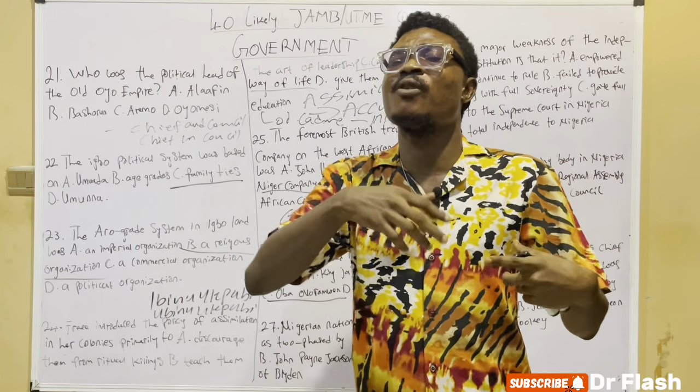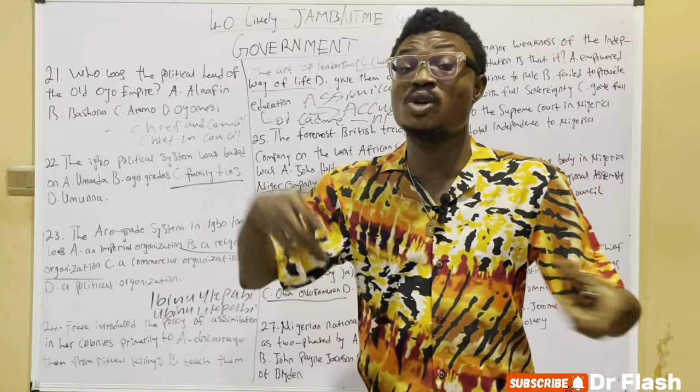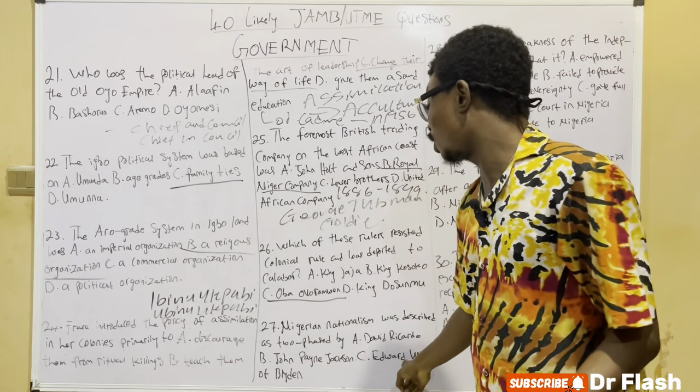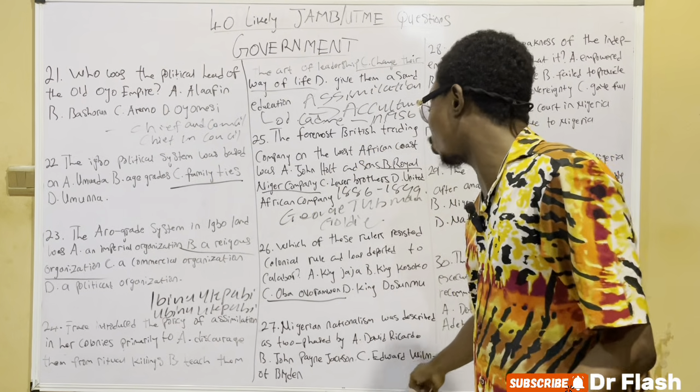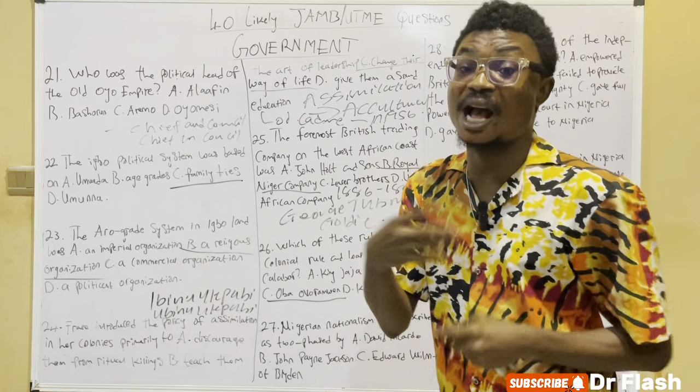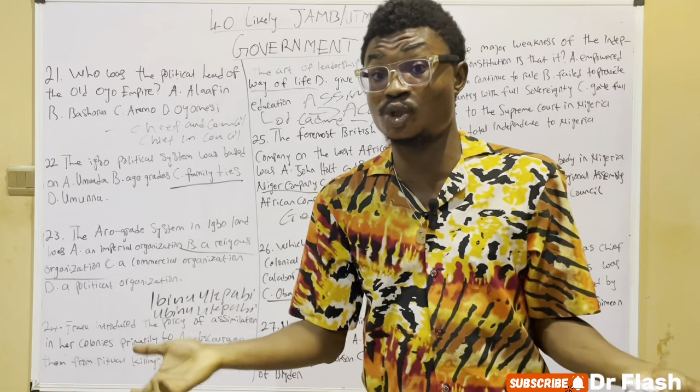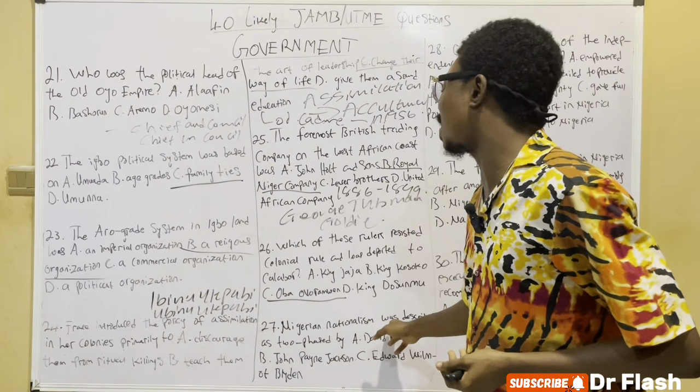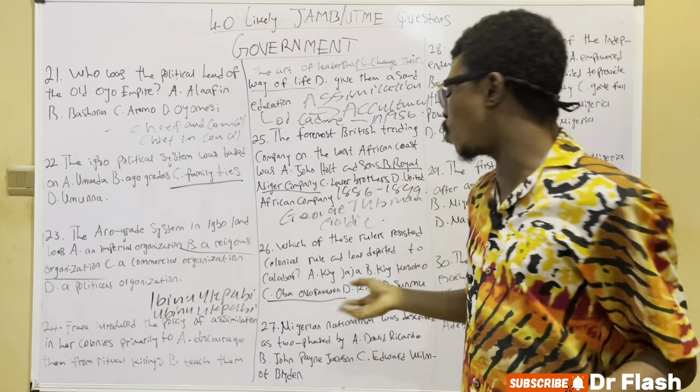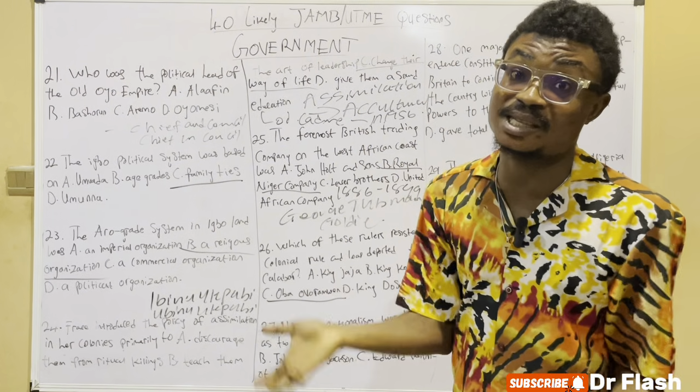nationalism. The father of Nigerian nationalism is Herbert Macaulay. So the father of African nationalism is Edward Wilmot Blyden, not Kwame Nkrumah, as described by most popular political scholars. Nigerian nationalism was described as two-faced, so Edward Wilmot Blyden would be the right answer to pick.